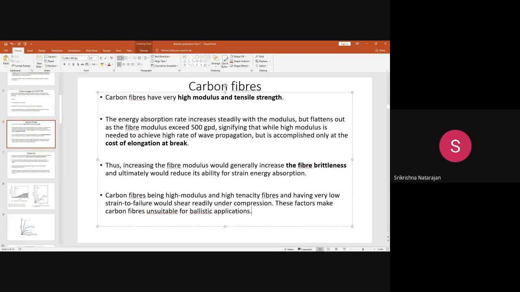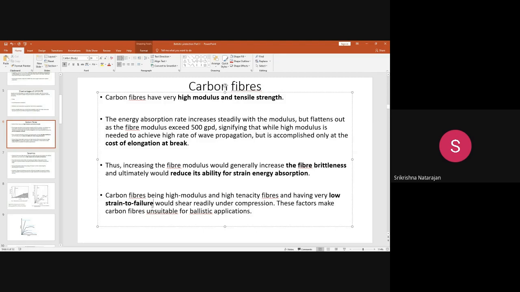Okay, so because of this reason, the strain energy absorption reduces after immediate transformation from elastic to brittle nature. Immediately the strain energy absorption and propagation and dissipation of energy reduces, and because they have a very low strain to failure, because it does not have any kind of a pronounced elastic behavior.